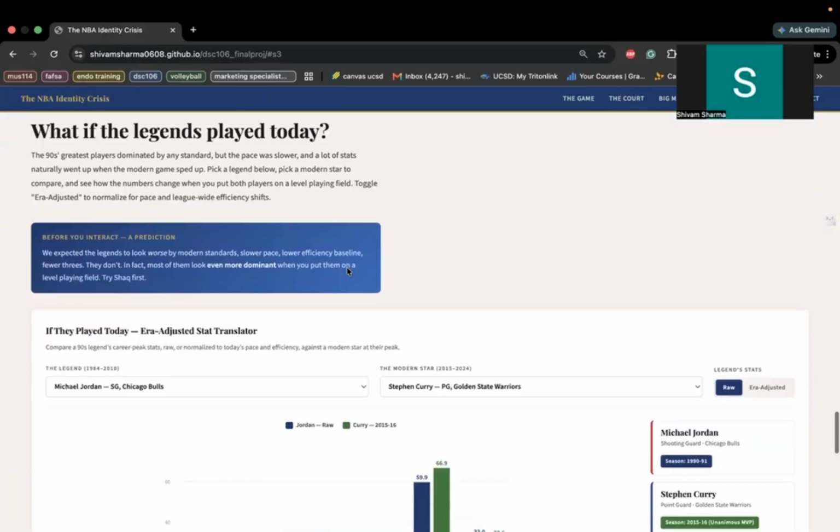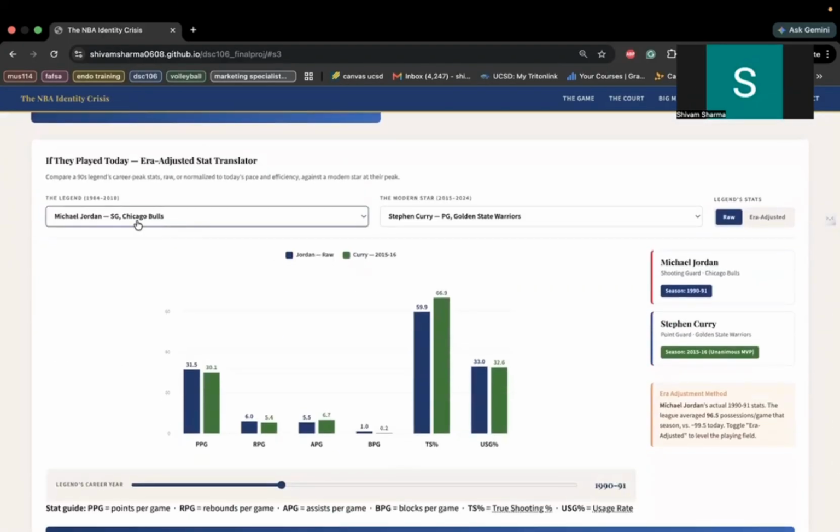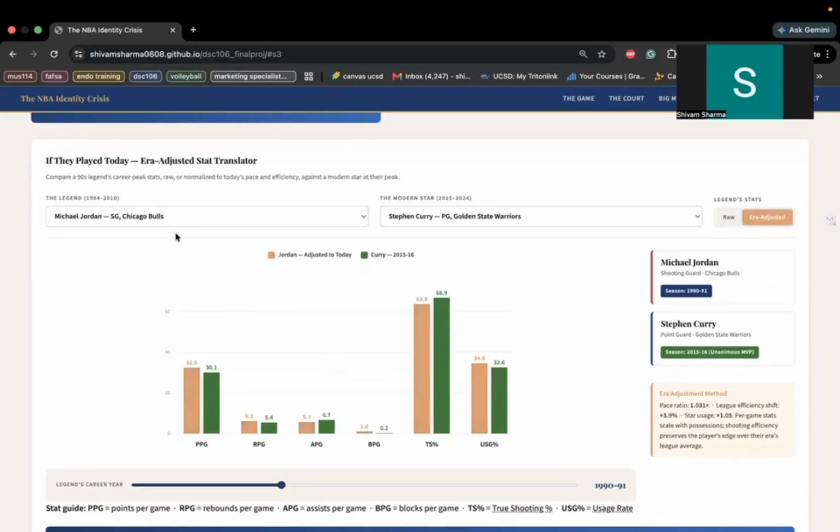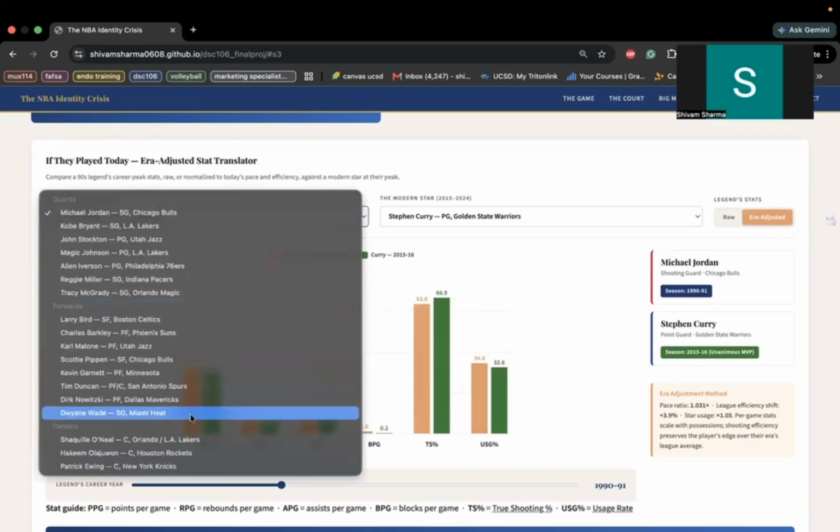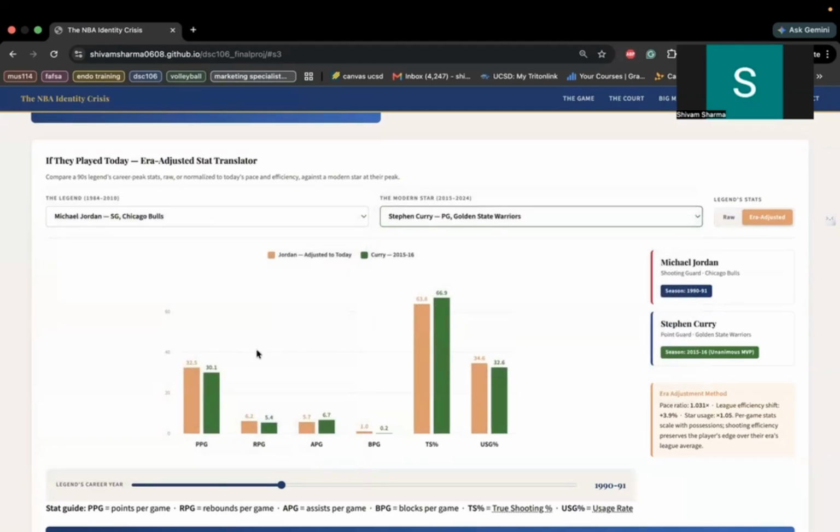And the most interesting visualization is the year-adjusted stat. Here we are comparing Michael Jordan and Stephen Curry with the raw stats. And if we do year-adjusted, we have Michael Jordan's stats that are adjusted, basically. And we can also pick the legends from each of the categories.